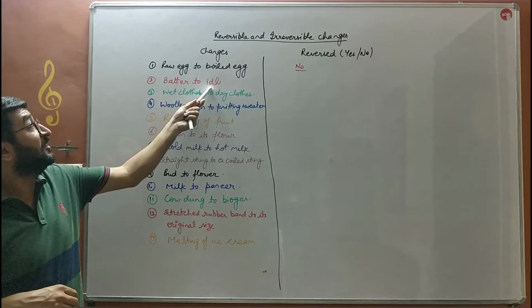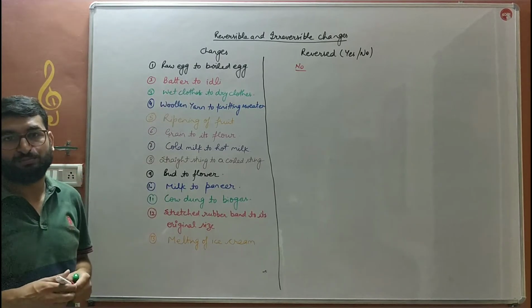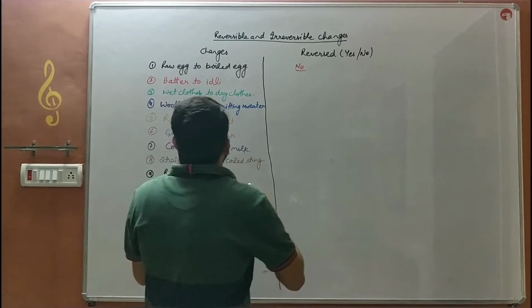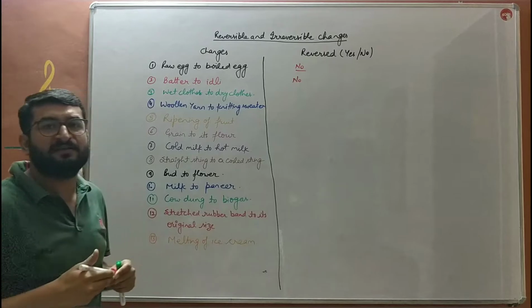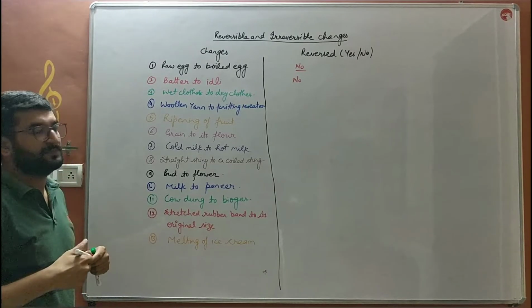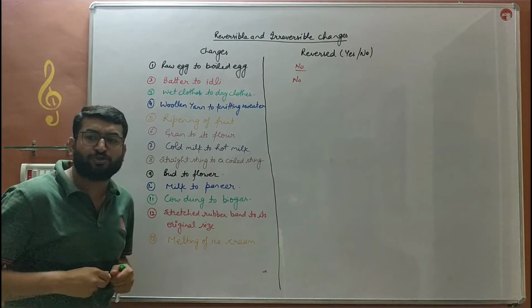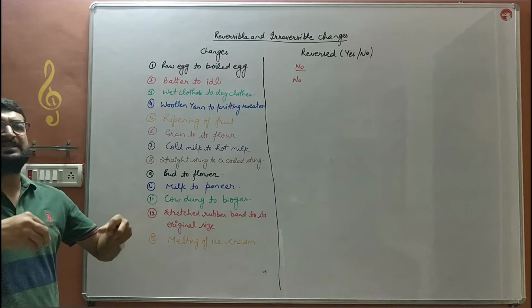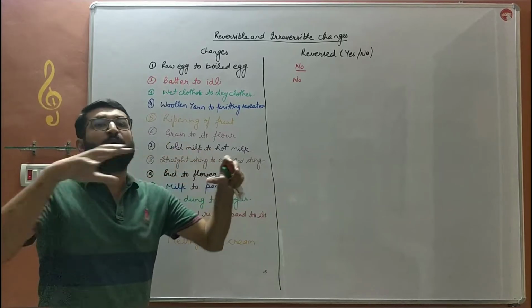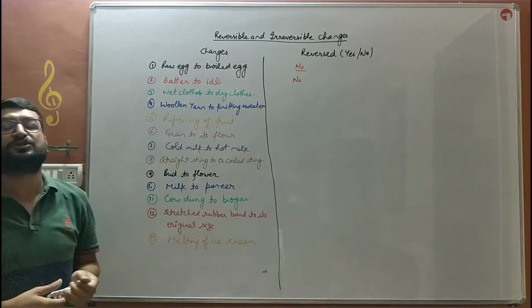Can we convert that idli into batter again? No. हम उससे बच्चे दोबारा उस बैटर को, उस आटे, उस गूंदे हुए आटे को ऑब्टेन नहीं कर सकते. Next thing, wet cloths to dry cloths. Wet cloths है बच्चे, we place in sunlight, in the blowing wind, and those wet cloths become dry.